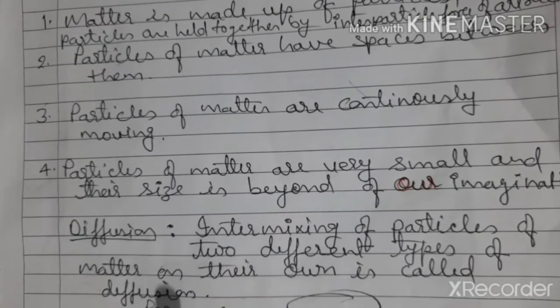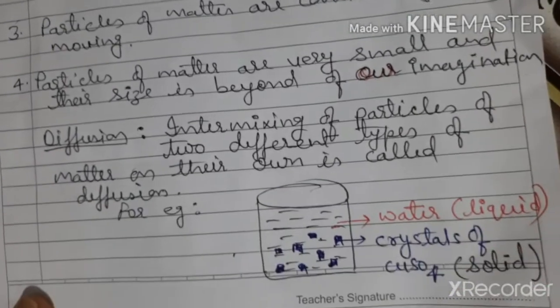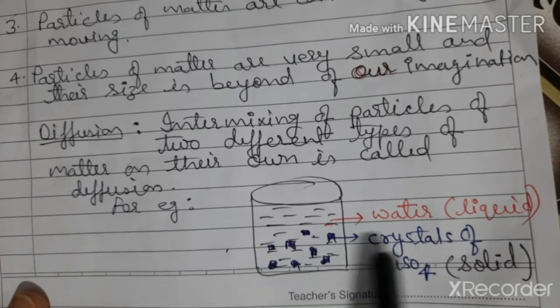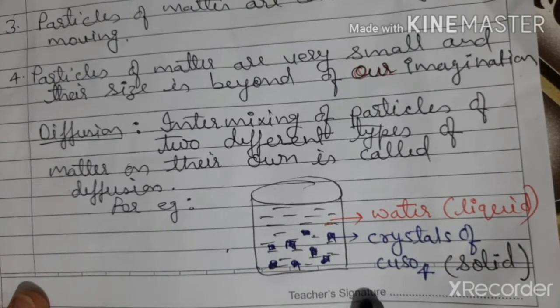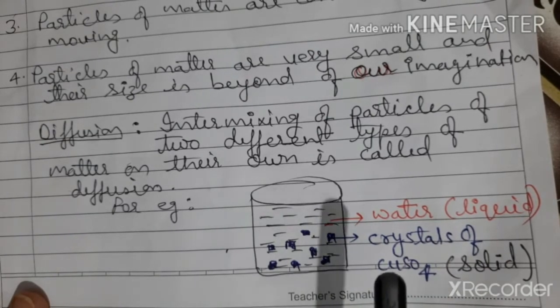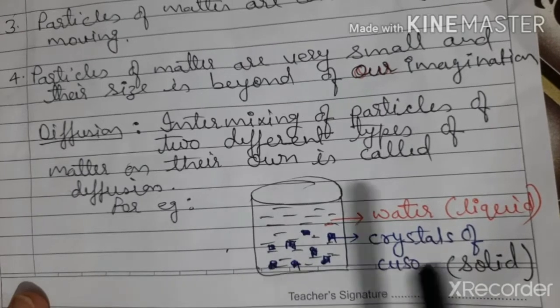This is called diffusion. For example, if we take a beaker filled with water and we put some crystals of copper sulfate and you need not stir the solution, you leave it as it is. After a few minutes, you will find the solution turns blue.